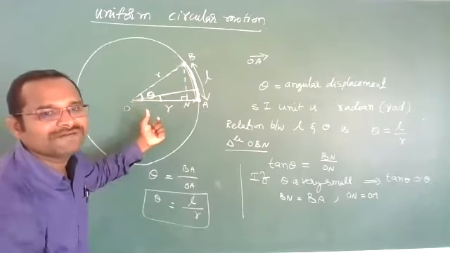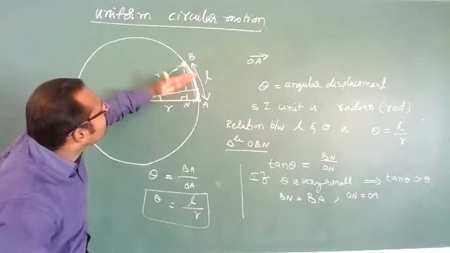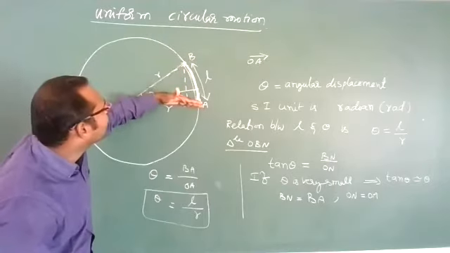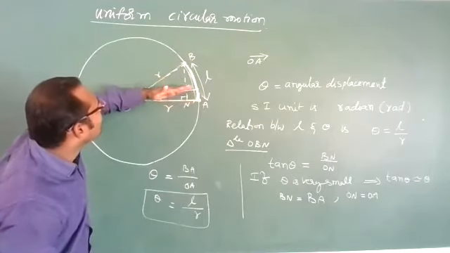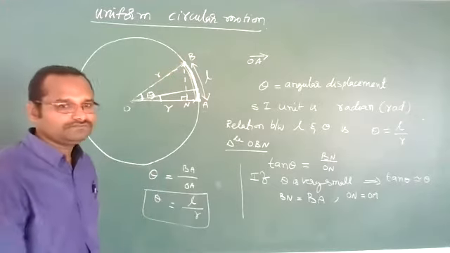So angular displacement is the angle swept out by the position vector in a time interval.